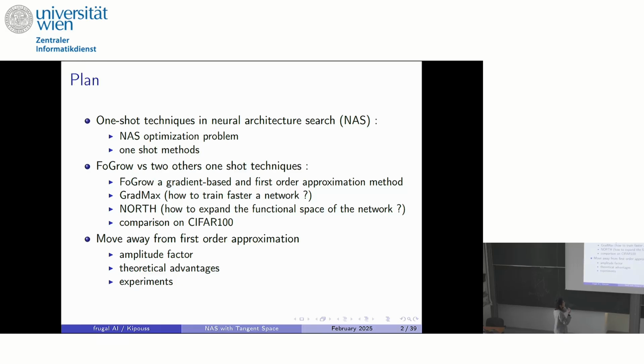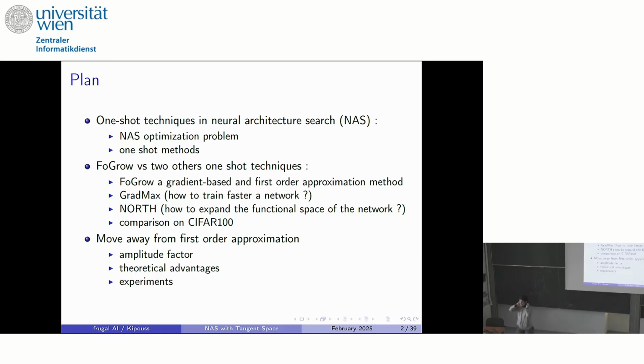I want to compare this initialization with two other growing strategies, which are the GradMax and the North method. In this part, I will really insist on the similarity between those methods and our method, and in particular how the philosophy of those methods can be retrieved in the initialization strategies.